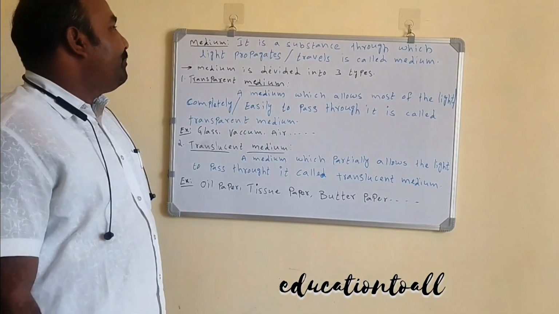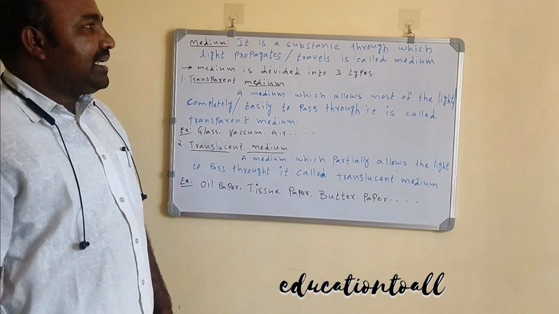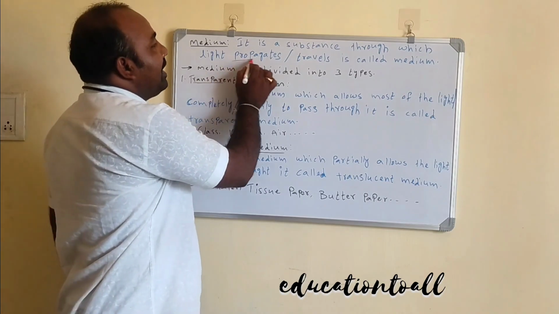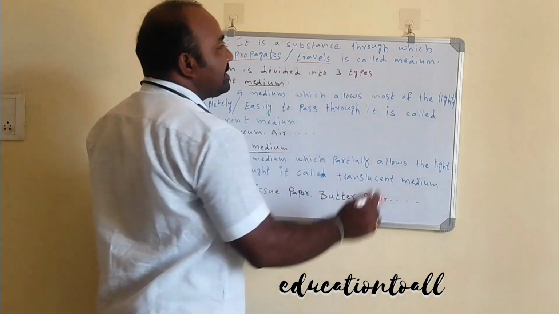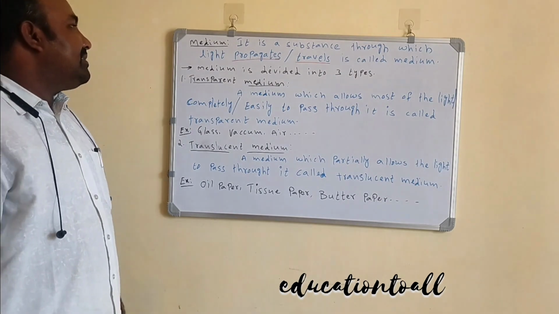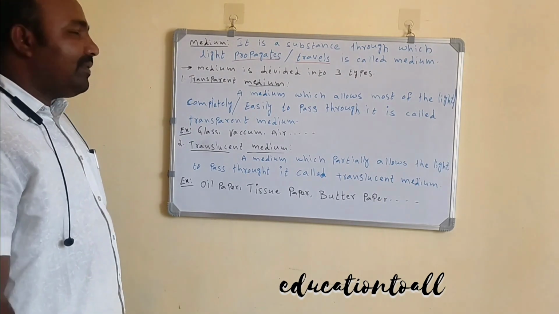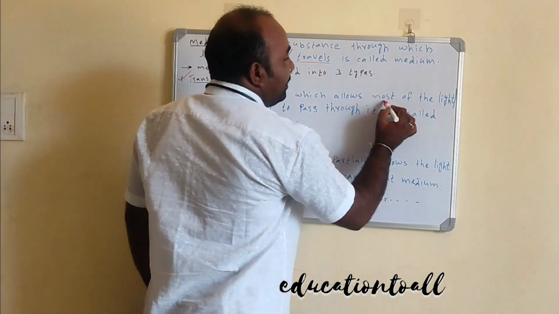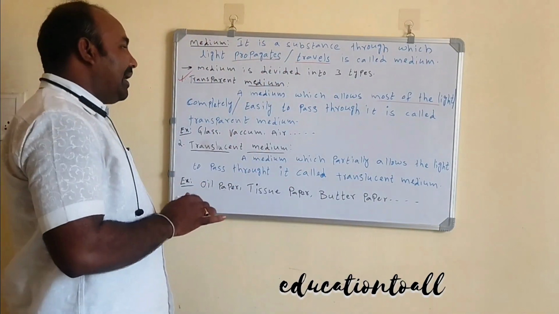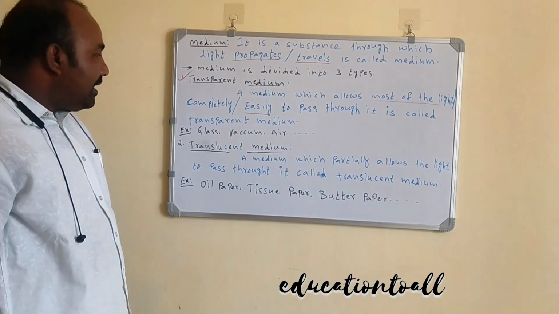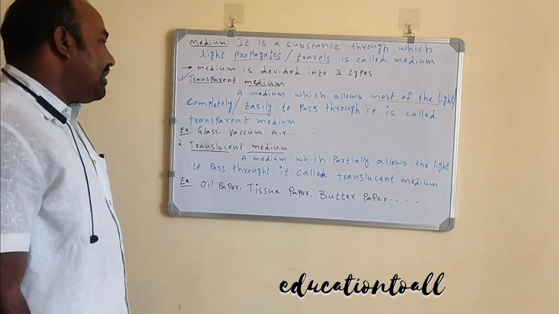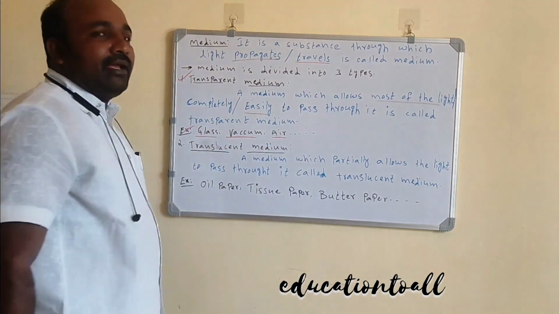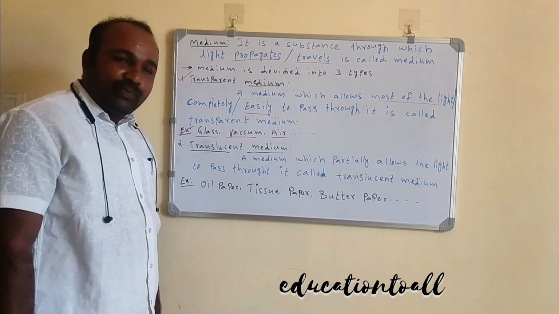Next one, medium. A medium is a substance through which light propagates or travels. Generally, a medium is subdivided into three types. The first one is the transparent medium. A medium which allows light completely, or most of the light, to pass through easily is called a transparent medium. The best examples are glass, vacuum, clear air and so on.